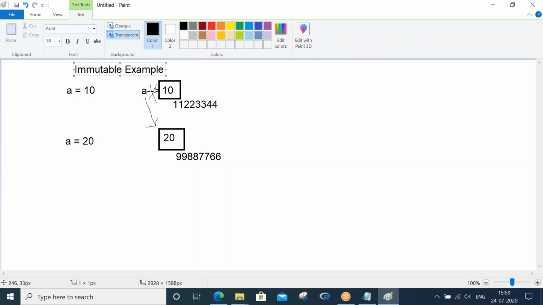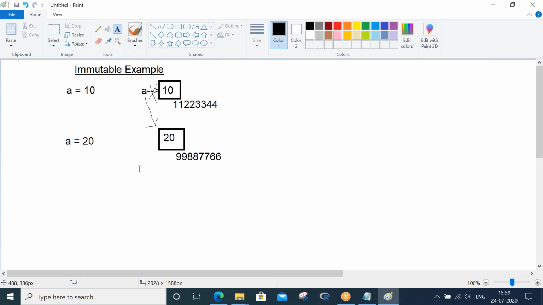Now the question that comes here is: whenever the value is modified to 20, why can't it be adjusted in the same memory location? Why can't you remove this 10 in the first memory location and put 20 here itself?